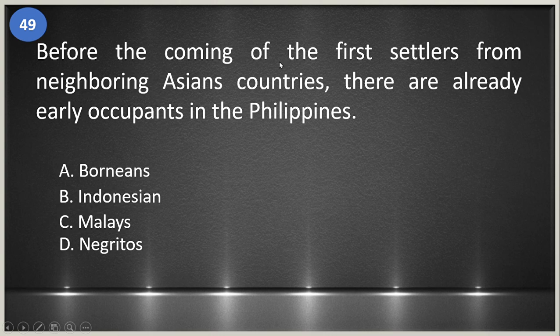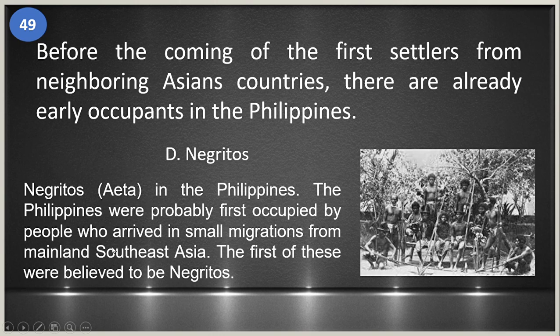49. Before the coming of the first settlers from neighboring Asian countries, there were already early occupants in the Philippines. So who are they? Is it A, Borneans, B, Indonesians, C, Malays, and D, Negritos? Okay, ang sagot ay letter D, it's Negritos. So Negritos, Aeta in the Philippines. The Philippines were probably first occupied by people who arrived in small migrations from mainland Southeast Asia. The first of these were believed to be Negritos.